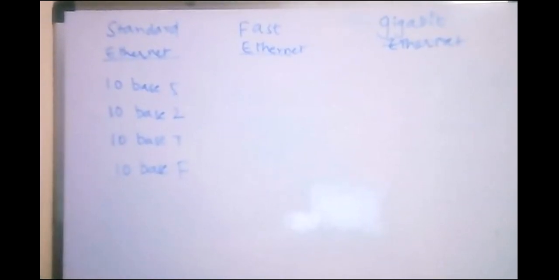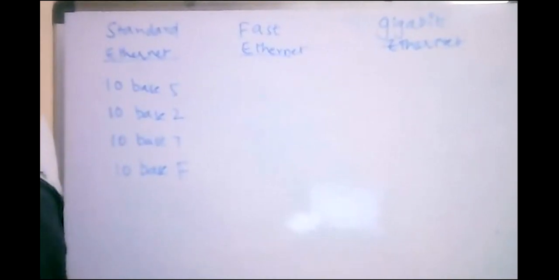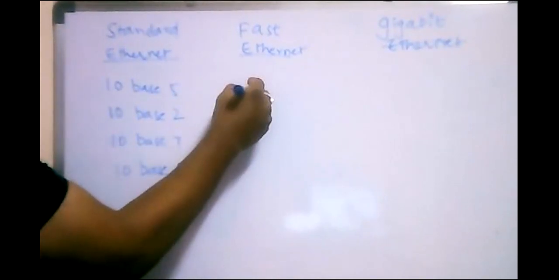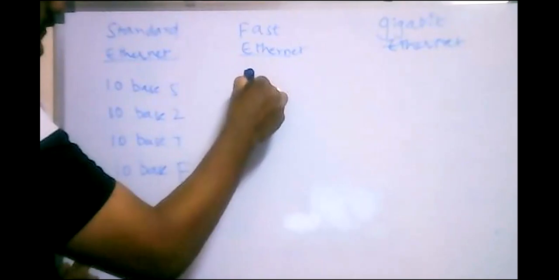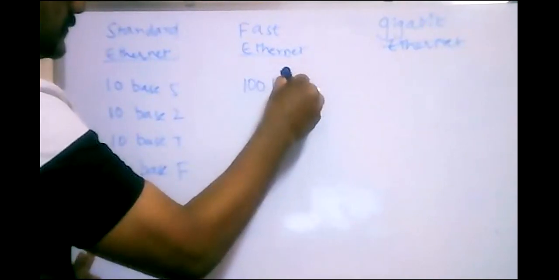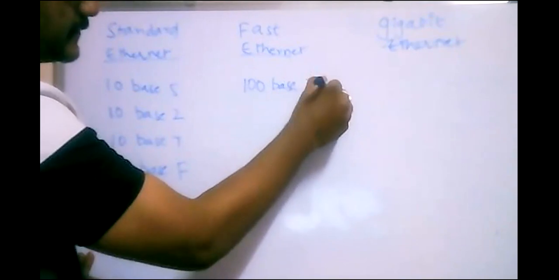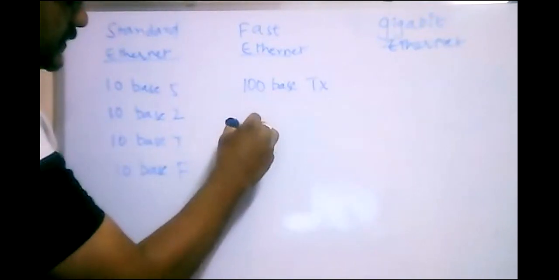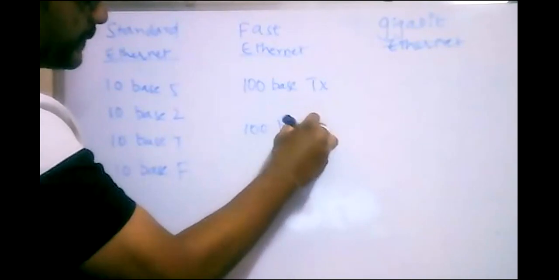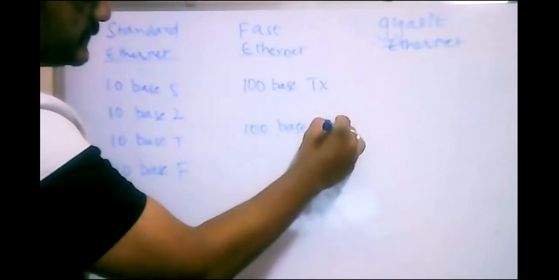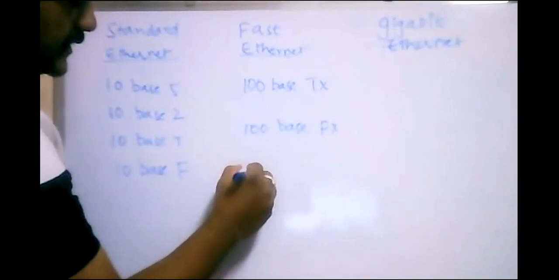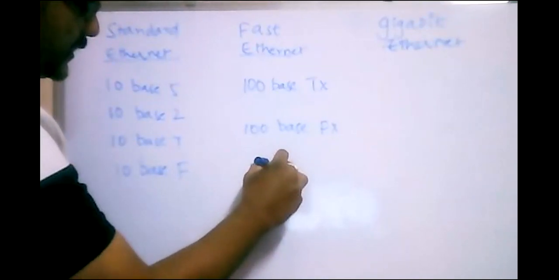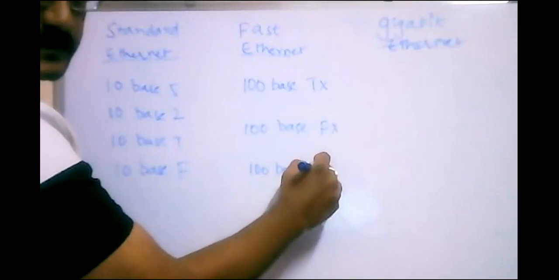Now coming to the fast Ethernet. The fast Ethernet can be accessed in a variety of ways: 100BaseTX, next one 100BaseFX, and the last one is 100BaseT4.